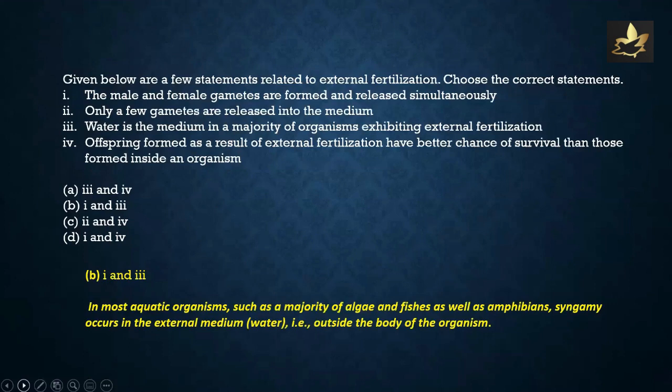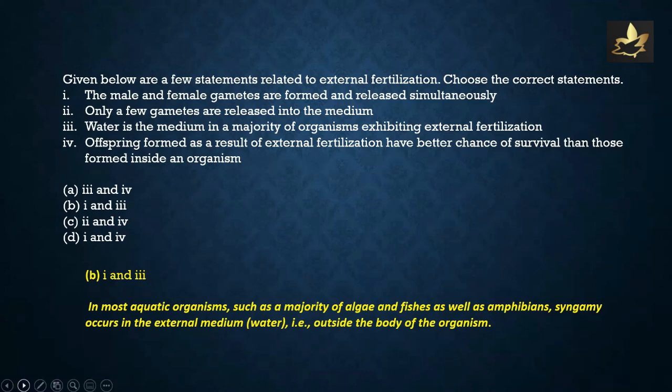Given below are a few statements related to external fertilization. Choose the correct statements. 1. The male and female gametes are formed and released simultaneously. 2. Only a few gametes are released into the medium. 3. Water is the medium in a majority of organisms exhibiting external fertilization. 4. Offspring formed as a result of external fertilization have better chance of survival than those formed inside an organism.